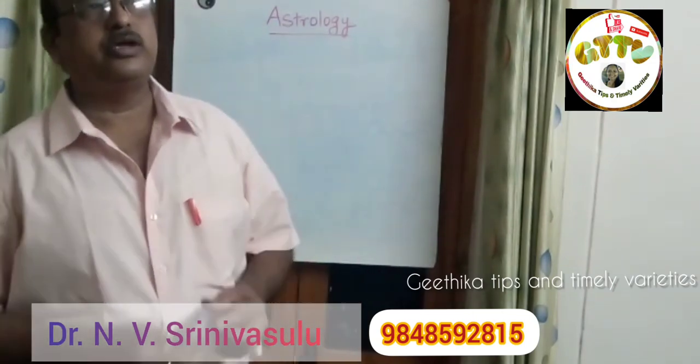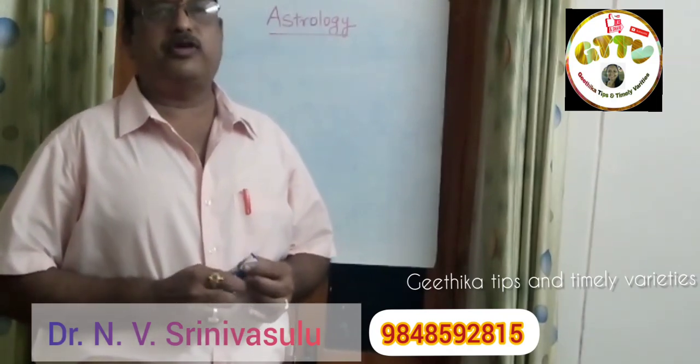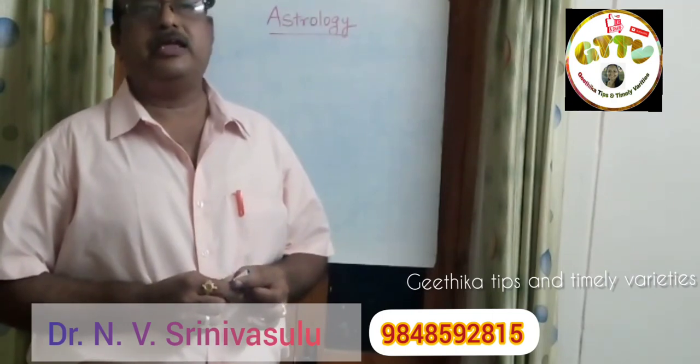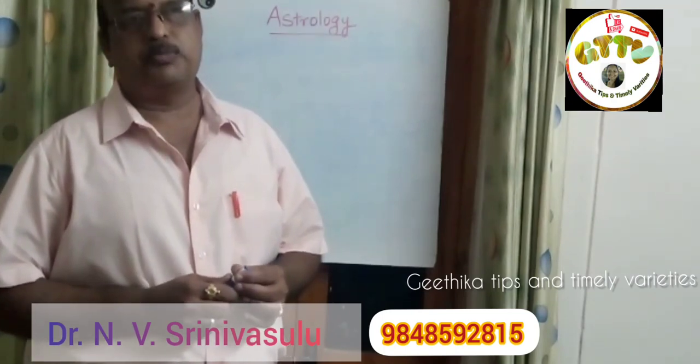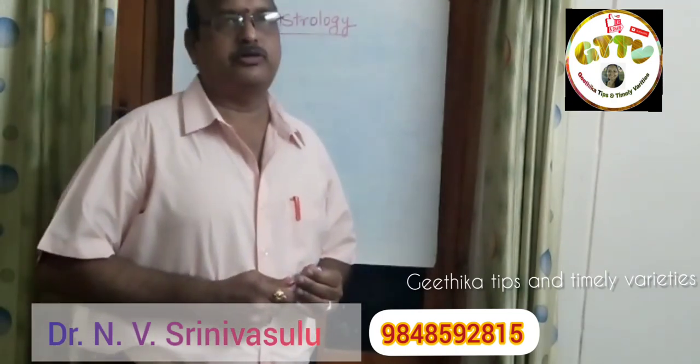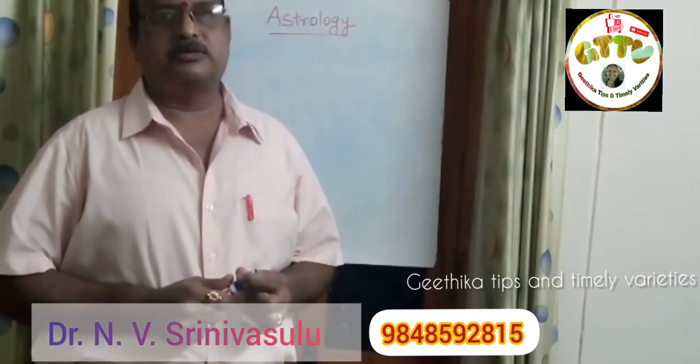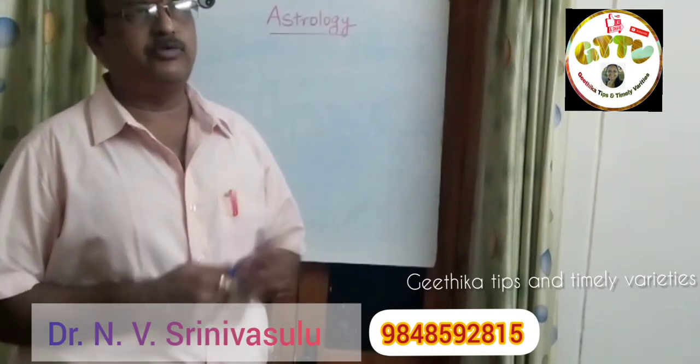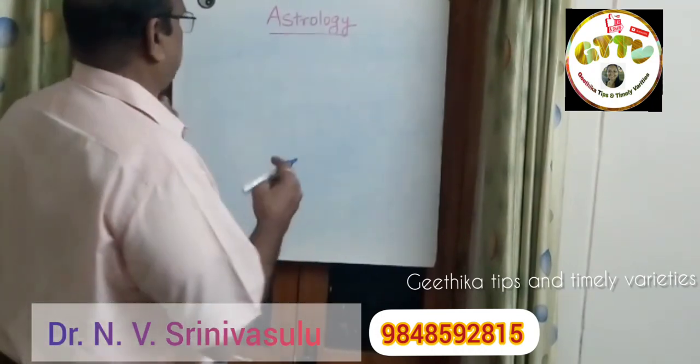Now, how are the 12 zodiac signs placed in the horoscope? How do you get your horoscope? If you have your date of birth, place of birth and time of birth, then by adding these details in any software, you will get a horoscope. But you should know the background of the horoscope, what its importance is, and what the positions are. For that, first let me give you the details of the zodiac signs.